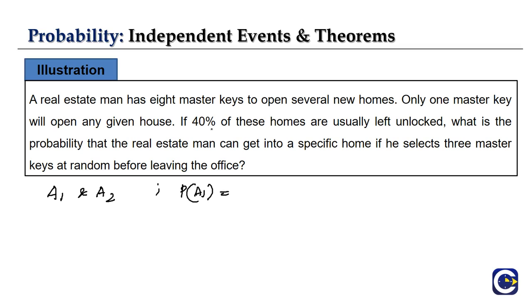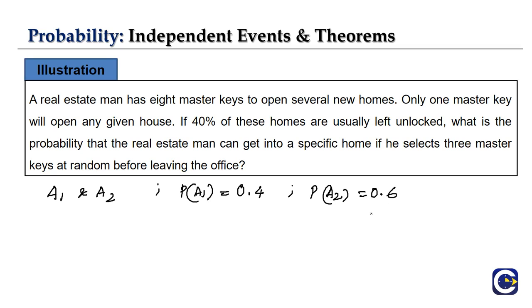Usually unlocked, so the probability of unlocked is 0.4, because they have given it as 40%. If A1 is unlocked, then A2 is locked, which will be equal to 0.6, because we know the sum of the complete probability will always be equal to 1. So using the complementary, we got this.